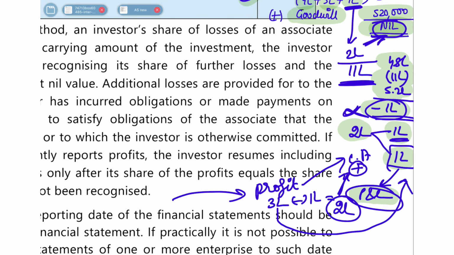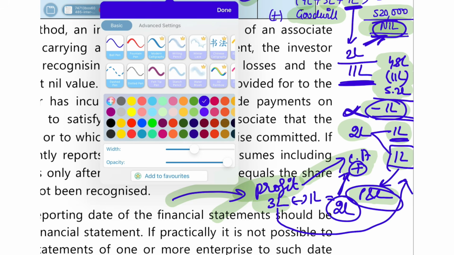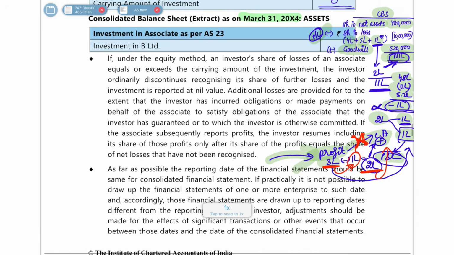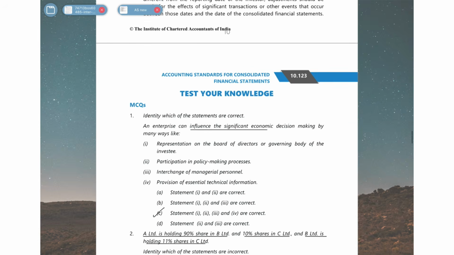Now I'm saying, in the next year, if we get a profit of 3 lakh rupees, directly don't take it to the carrying amount and increase the carrying amount. Don't do that. What you have to do instead is, in this 3 lakh, first adjust the 1 lakh that you charged to P&L. The remaining 2 lakh you can add back to your carrying amount. You can increase your carrying amount. I hope I made this clear. This case is not there, but I'm just explaining what will happen in case it comes.